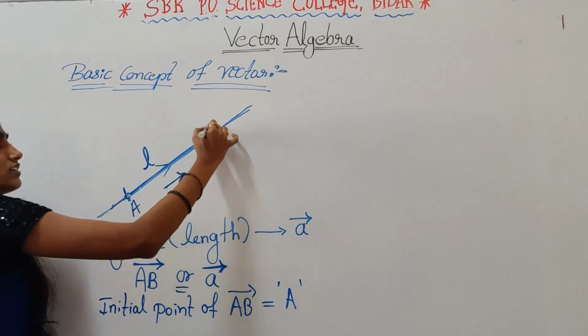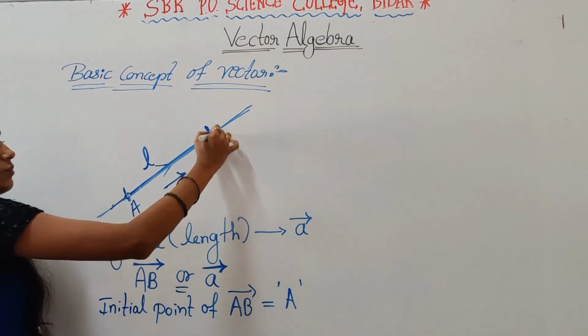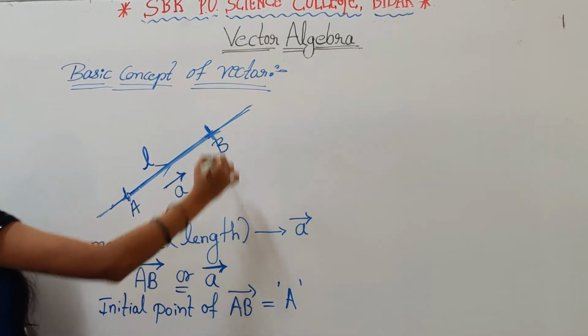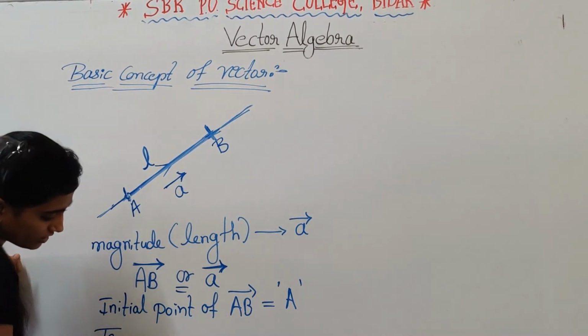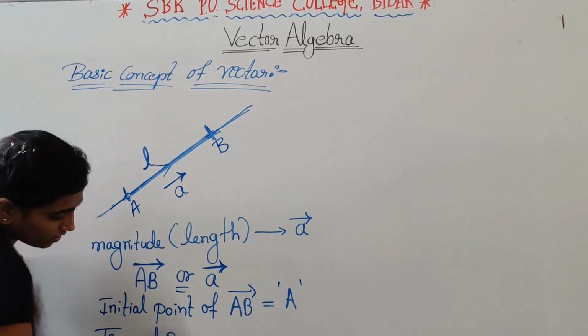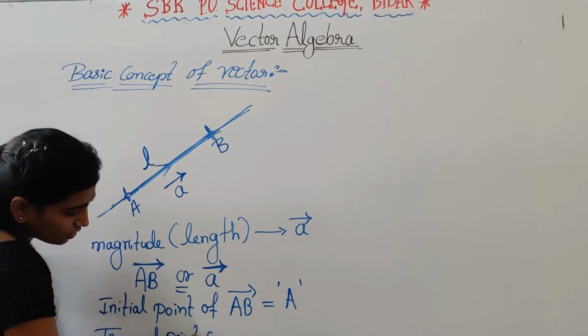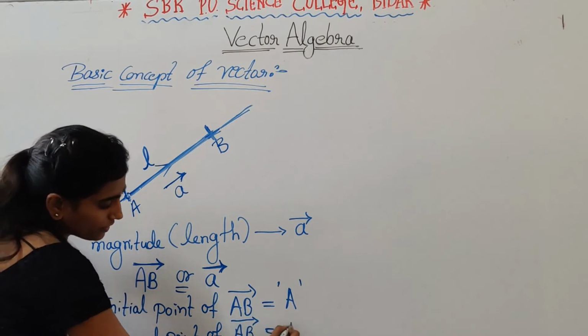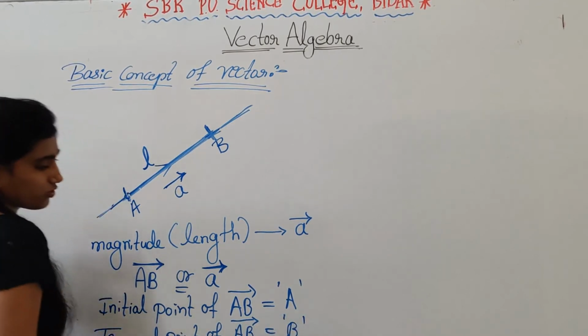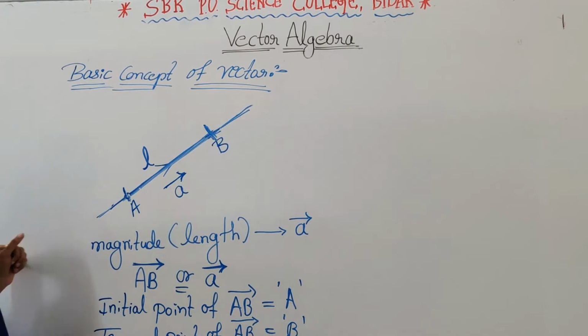Then the point where it ends, here point B, is called the terminal point. So B is the terminal point of vector AB.